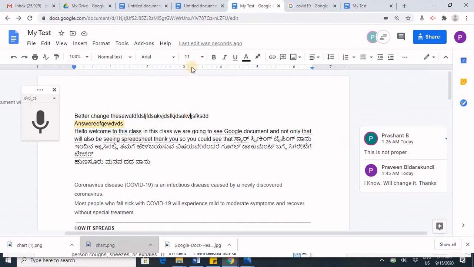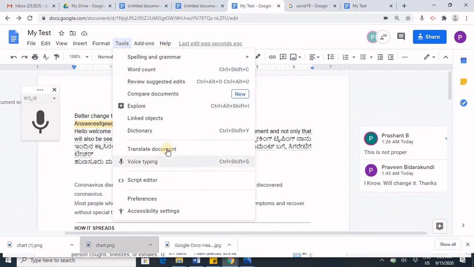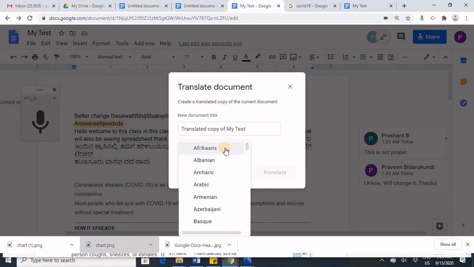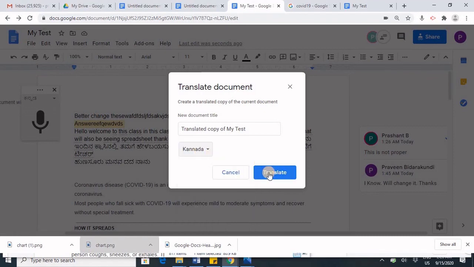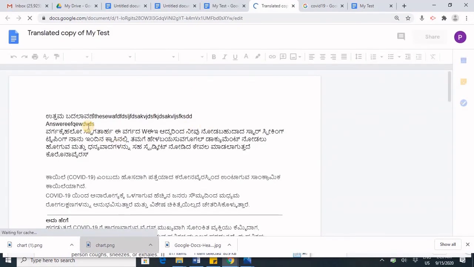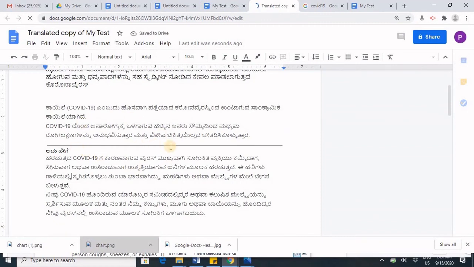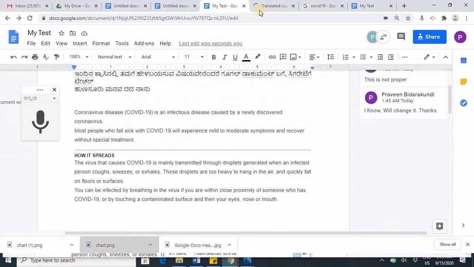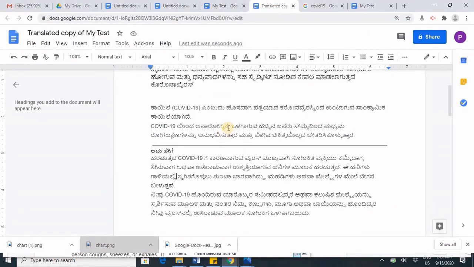Another interesting feature is that you can even translate this document. Probably we need to translate it to Kannada, and translate. It will open another tab wherein it would translate the whole text into Kannada. See, the COVID text which is in English has been converted into Kannada. So this is a very good feature.